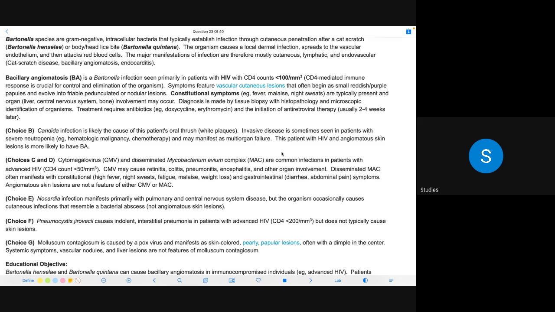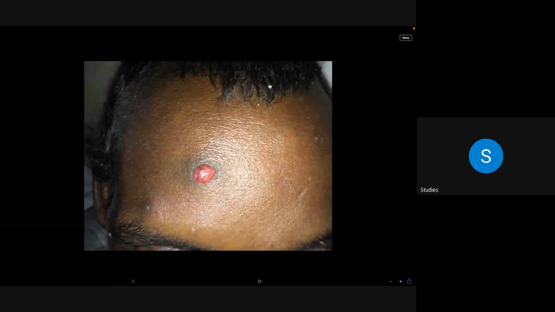Constitutional symptoms, for example, fever, malaise, night sweats, are typically present. Organ involvement, liver, central nervous system, bone, may occur. Diagnosis is made by tissue biopsy with histopathology and microscopic identification of the organisms. Treatment requires antibiotics, for example, doxycycline, erythromycin, and initiation of antiretroviral therapy, usually 2 to 4 weeks later. लीजन्स देख लो, ये है आपका बेसिलरी एंजियोमेटोसिस का लीजन। हाँ.